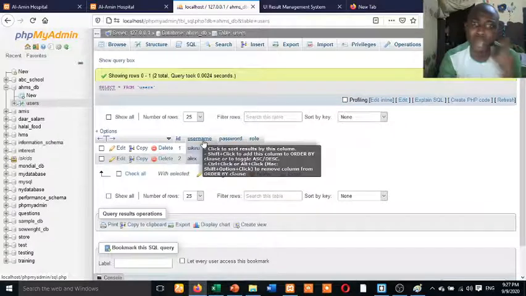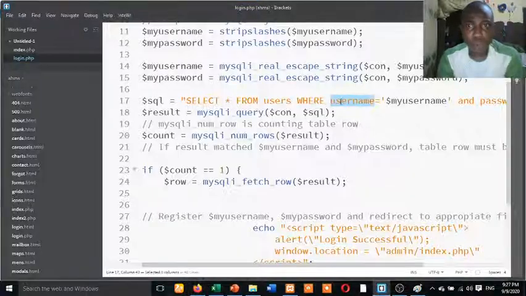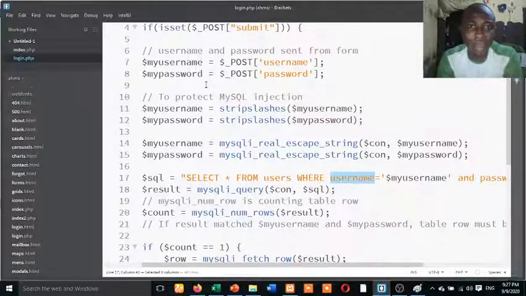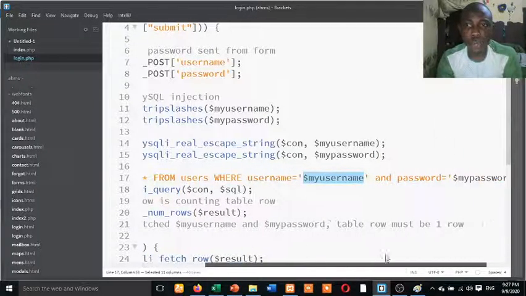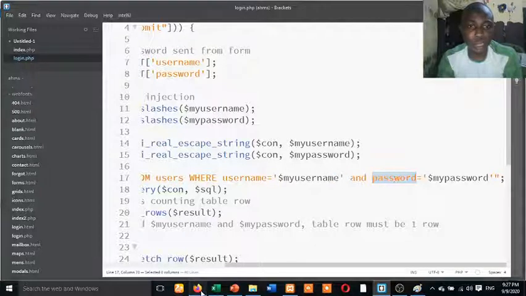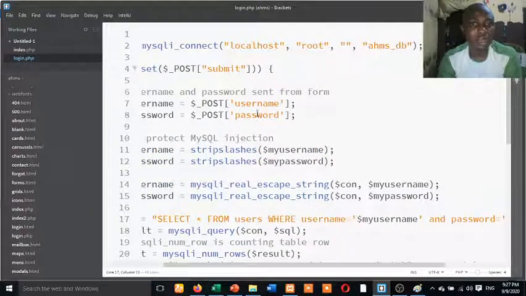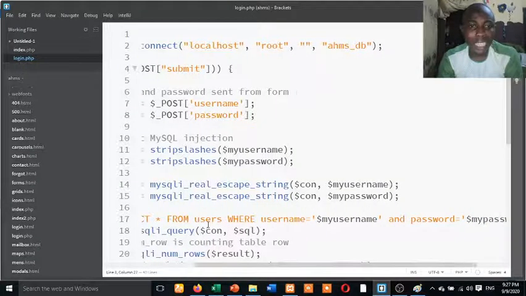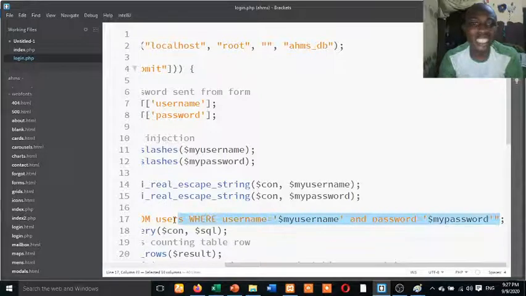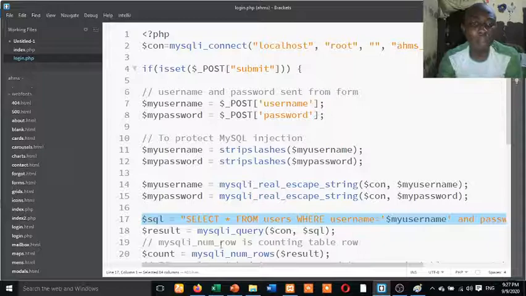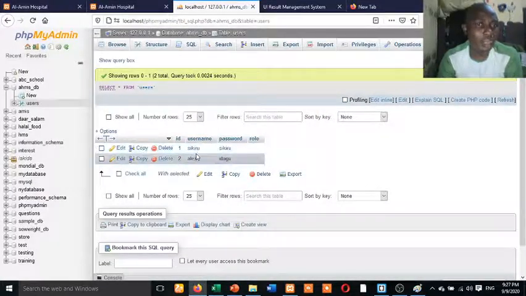If you don't know SQL, please go and revise your SQL from when I was teaching you. So where username is equal to anything that I type inside this place, and password, this password is the password of this one, and password is equal to anything I type inside this place. So that's why I'm saying select star from users where username is equal to my username and password is equal to my password. This is your SQL statement that is going to return all that is inside the database.